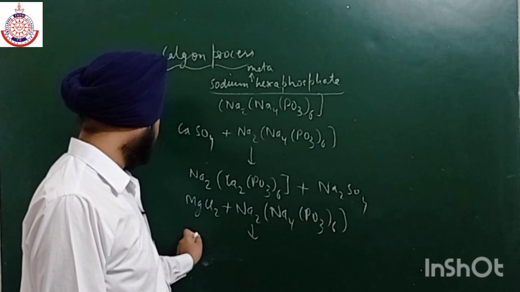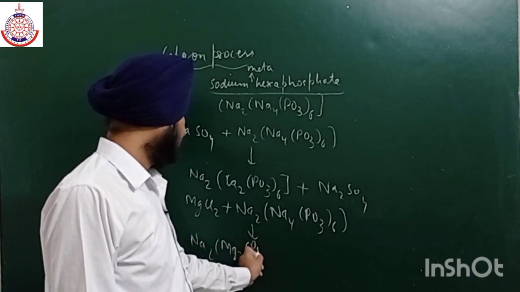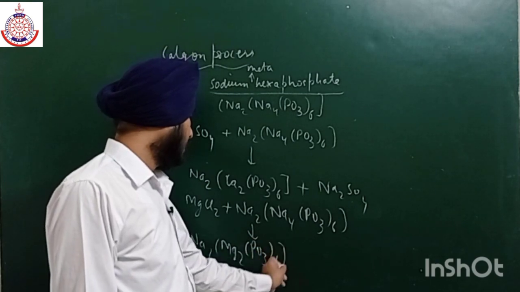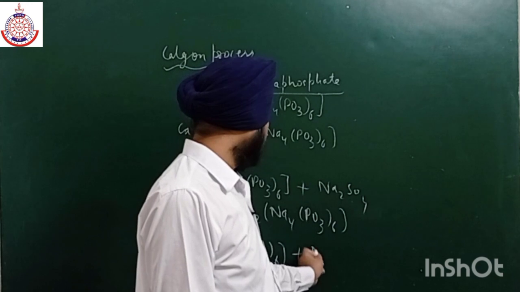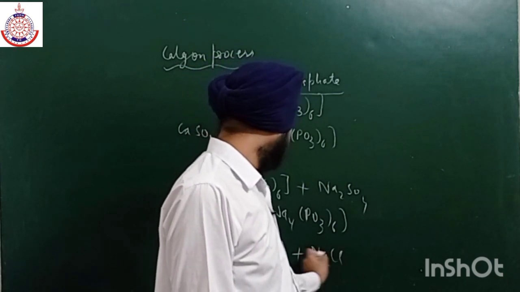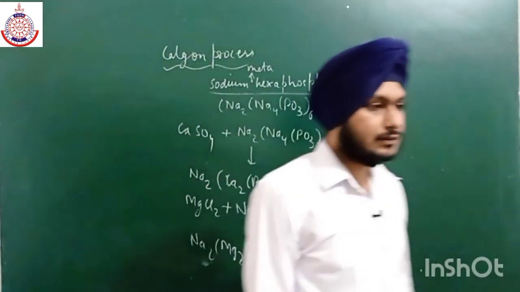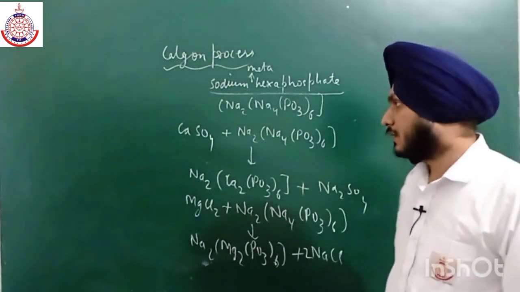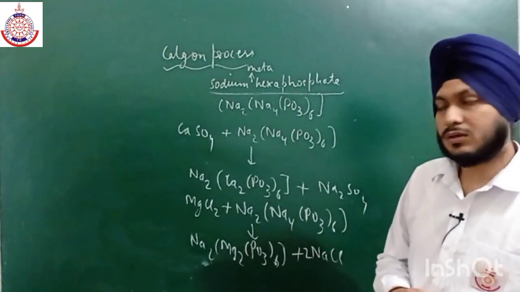We can easily get Na2Mg2(PO3)6. This is also soluble. This is also water soluble, plus we are left with 2NaCl. So this is also an ion exchange method in which we can easily exchange only the cation part.